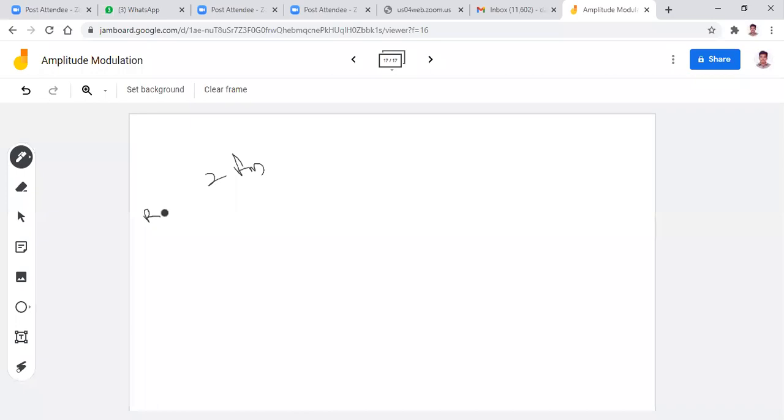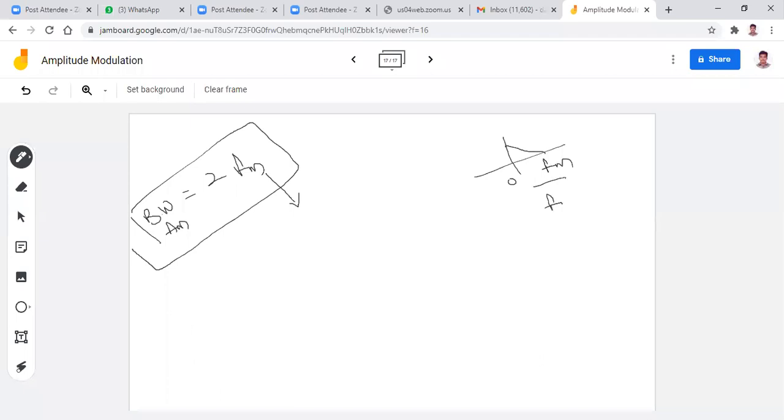Remember this: the transmission bandwidth of an AM wave. Or simply you can write it like this: bandwidth of AM is equal to 2FM, where FM is the maximum frequency component present in the message signal. Time is running out. I told you that the baseband signal bandwidth is 0 to FM.